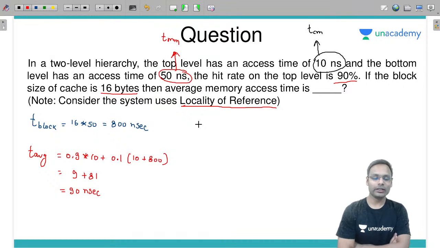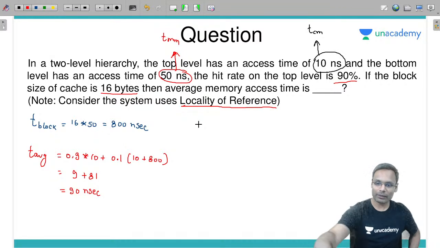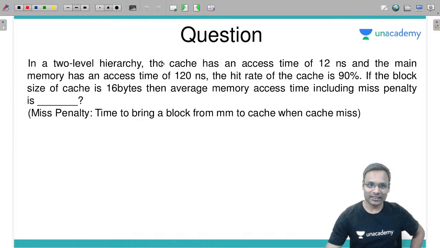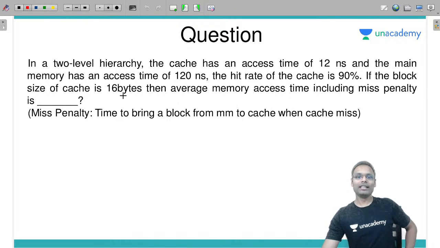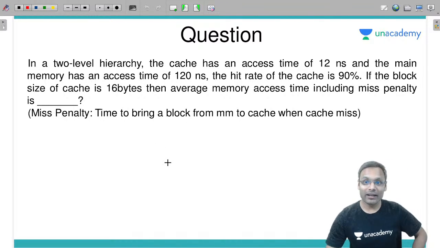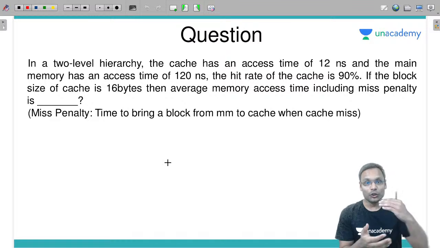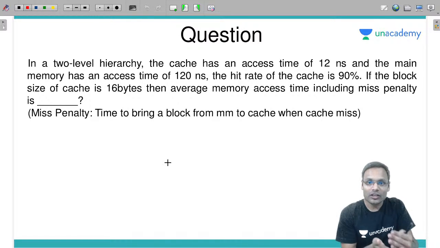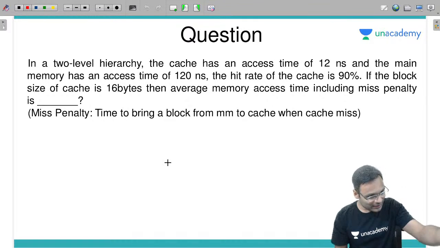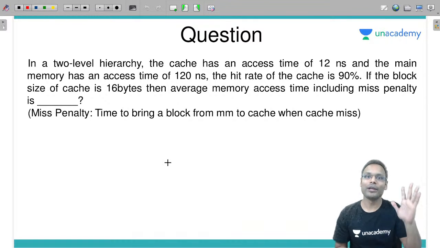Hope you understood. Let's move ahead. In a two-level memory hierarchy, the cache has an access time of 12 nanosecond, main memory access time 120 nanosecond, hit rate 90%. If the block size is 16 bytes, then find the average memory access time including miss penalty. Miss penalty included means you need to now include the transfer time also. When you are accessing the block from main memory, then that block has to be transferred to cache memory also.